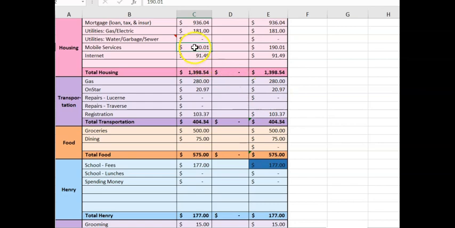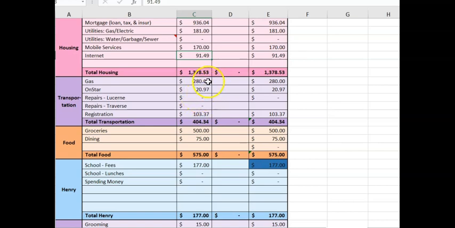And then in August, I'm expecting our mobile services to actually go down because my husband finally got his veteran information to our provider. And so I think it's going to go down to around 160, but I'm going to make it 170 just to be sure. And then internet is going to be $91.49. We know that. So that puts total housing at $1,378 and change.